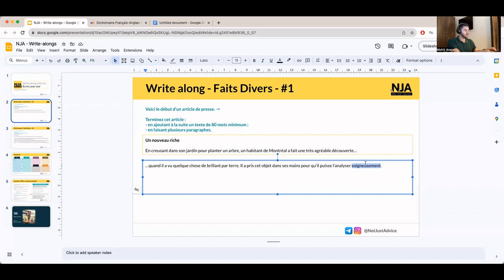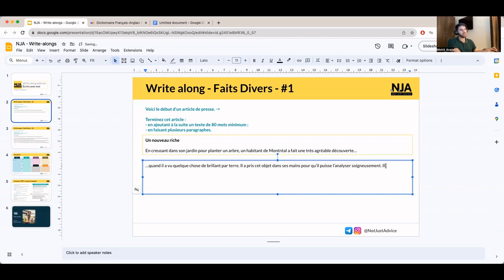Or we could say avec soin. This exactly means the same thing, with care, but just for maintaining a good lexicon or structure of vocabulary, I would use soigneusement. Given that he analyzed that object carefully, he probably is going to realize something or know something about that object.